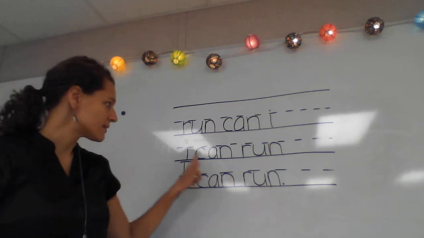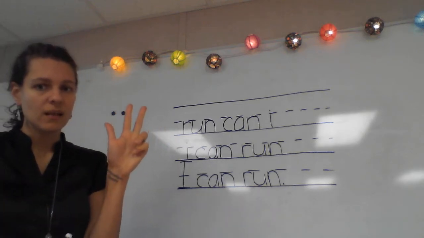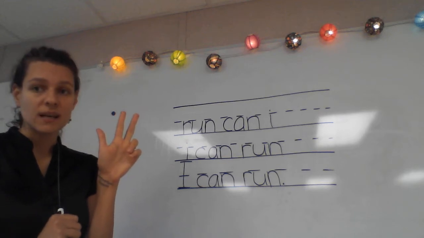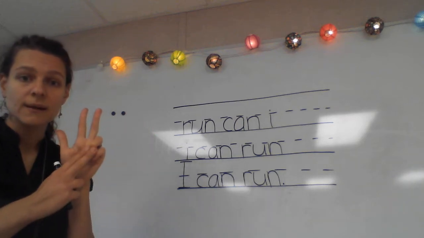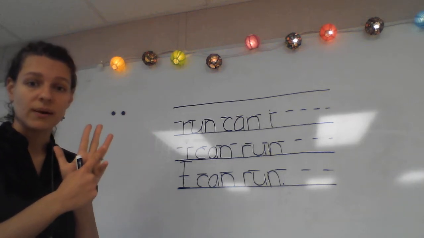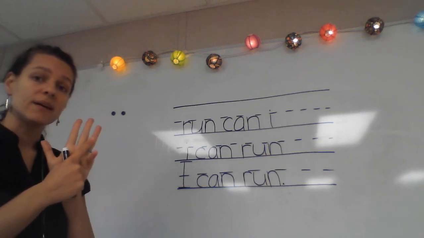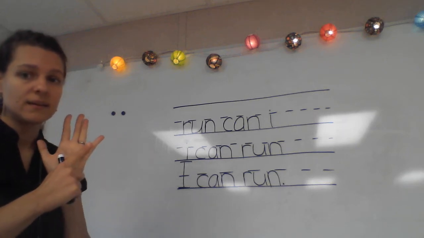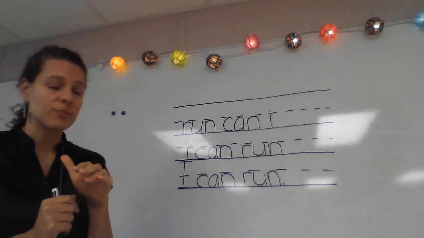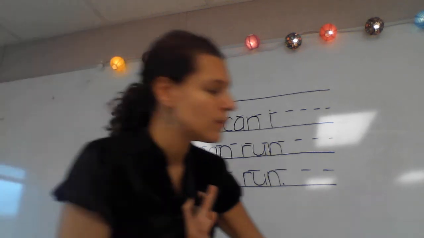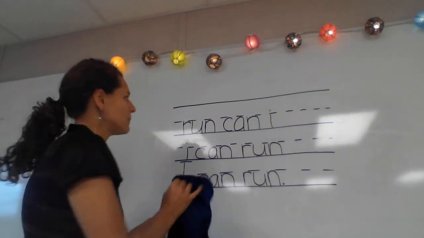When we rewrote it up here, we saw that it made sense, right? But we still were missing a few things. What was the first thing towards the beginning of our sentence that we're missing? Good. Every sentence must start with a capital letter. And then what were we missing near the end of our sentence? Good. We didn't have an end mark. All right, so every time that we're writing a sentence, we're always going to write it, and then we're going to go back and use our hand to check it.